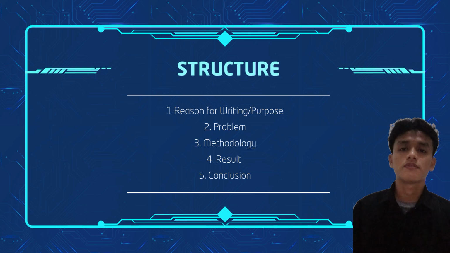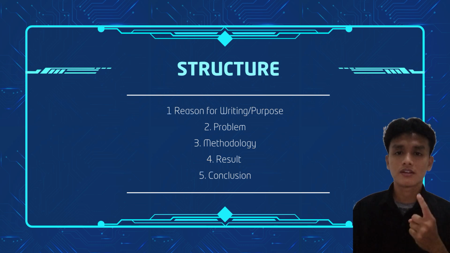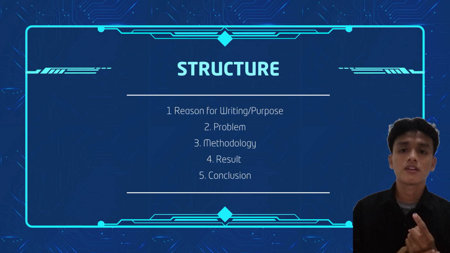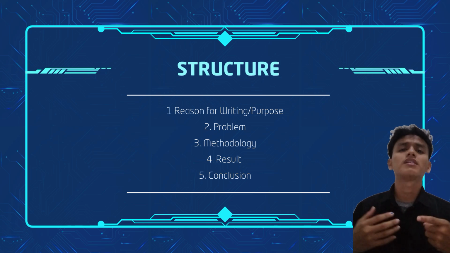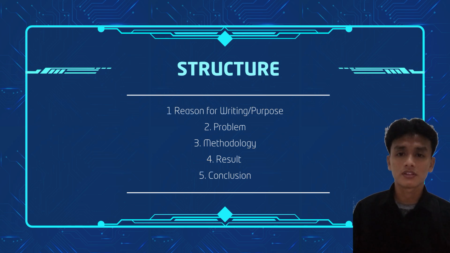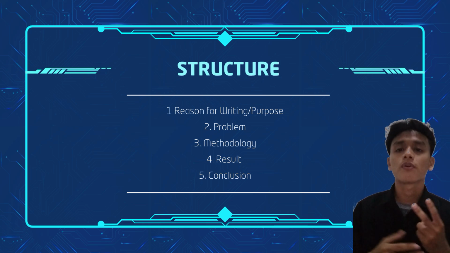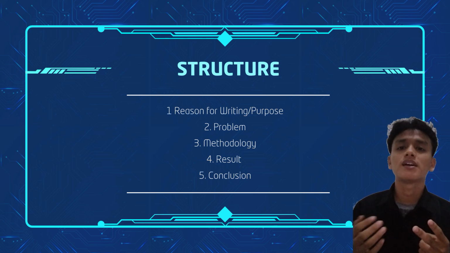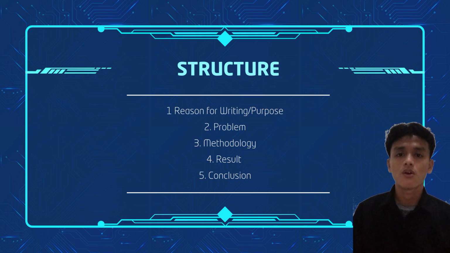Third, what is the structure of an abstract? The structure of an abstract is number 1, reason for writing or purpose. What is the importance of the research? Why would a reader be interested in the larger work? Number 2, problem. What problem does this work attempt to solve? What is the scope of the project? What is the main argument or thesis or claim?